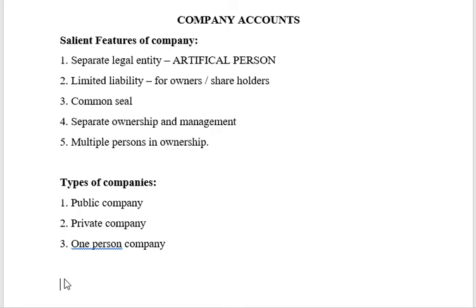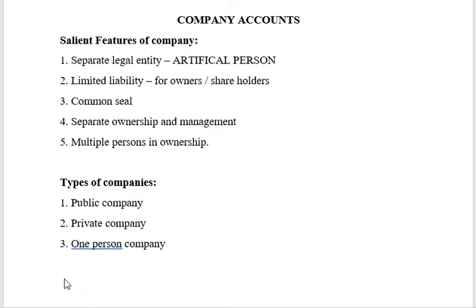So coming to the accounting aspects. Every company has to maintain books of accounts, which is mandatory under the company law. It has to maintain the books of accounts under the accrual system of accounting, which means it cannot follow cash basis accounting. It has to follow the mercantile basis of accounting, right?